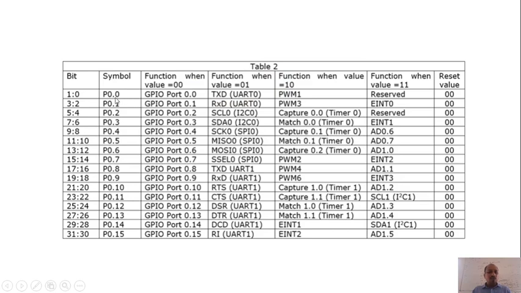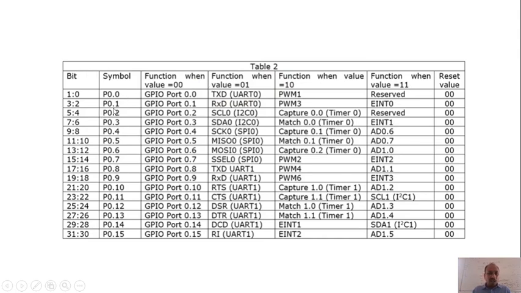If P0.0 value is 01, then it is going to perform TXD0 operation. If P0.0 value is 10, it is going to perform PWM1 operation. If P0.0 value is 11, that is reserved in this case.